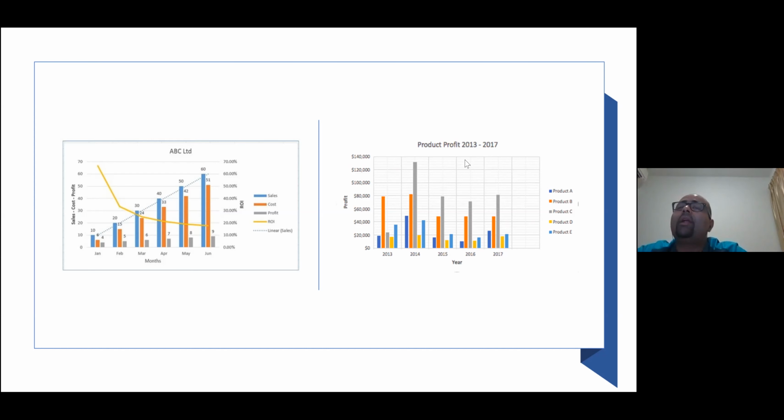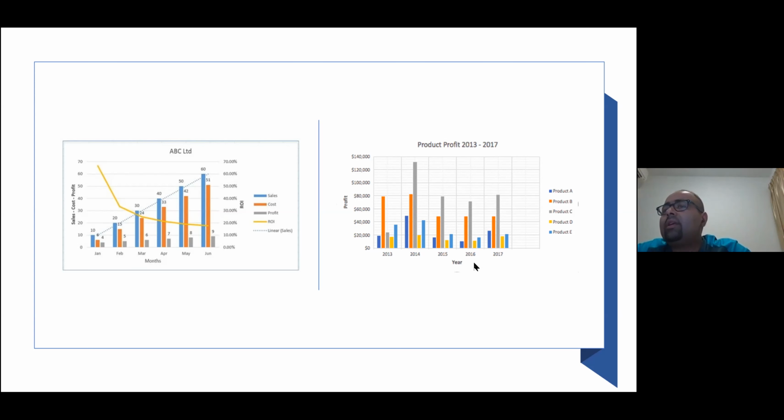Okay, it's a mixture of good or bad. See, guys, I would say, again, it's a personal opinion. For my opinion, this graph is clearly showing the different things it wants to show. It's very clear. If you take just the left one, what is the sales, cost, profit, and ROI? It's using different kinds of bar charts as well as line charts. The trend you can actually see. So this is clearly communicating what you want to see. The other one is also product profit, same thing, using different colors, using different charts, very clear, right? So you can say probably it's a good one.